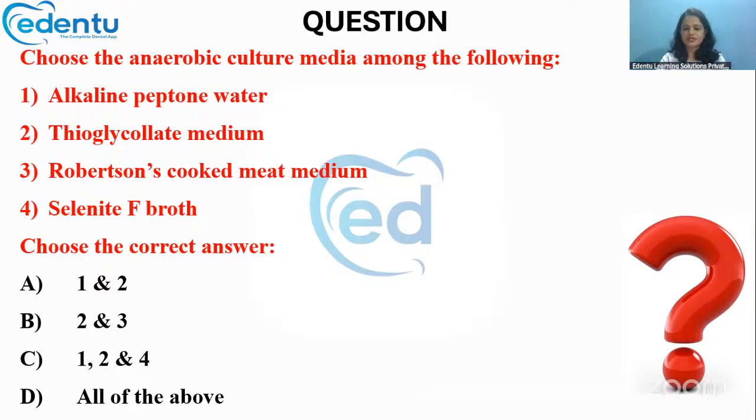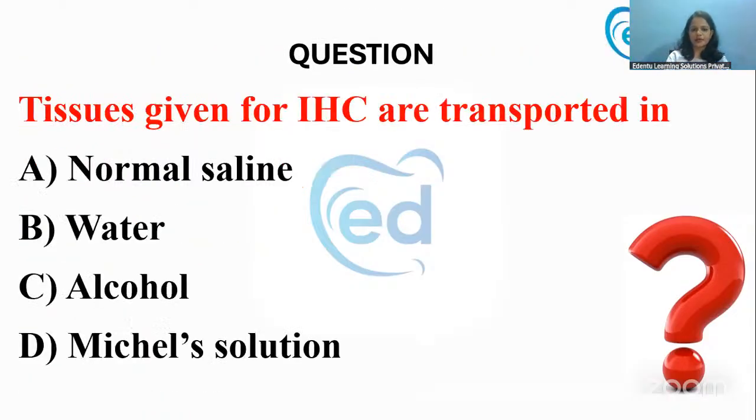Like we had already discussed, thioglycolate medium is an anaerobic culture media and Robertson's cooked meat medium also. So the correct answer is option B, 2 and 3. Remember the aerobes grow at the top and the anaerobes at the bottom for the thioglycolate media.